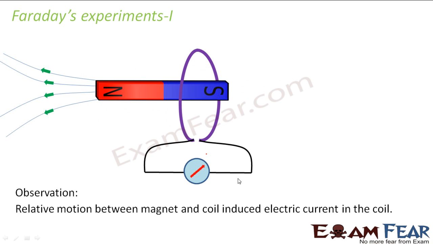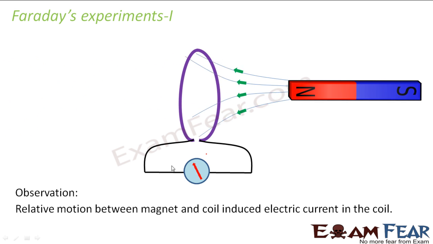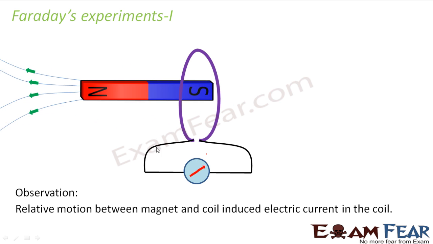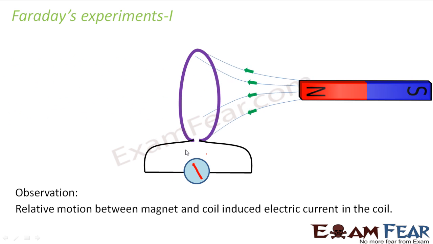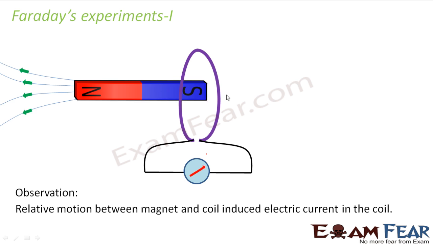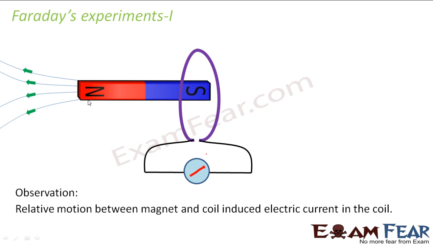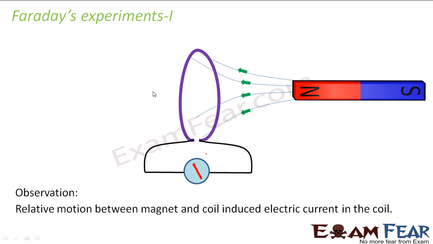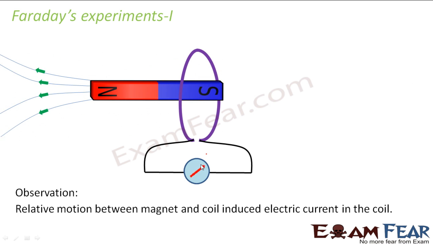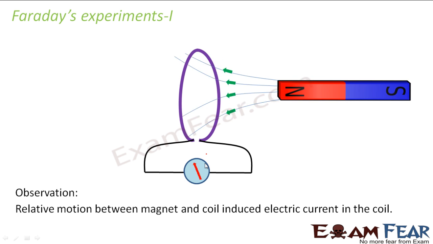So here if you see, in this coil, there is no source of current. There is no battery in this circuit to produce current. But as the magnet is brought towards the coil, there is a deflection in galvanometer. And also as the magnet is taken away from the coil, the deflection in the galvanometer is in the opposite direction.